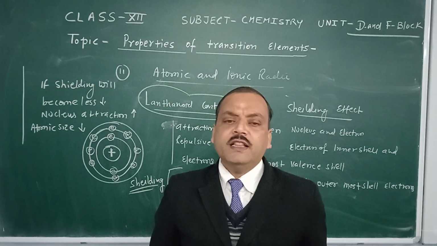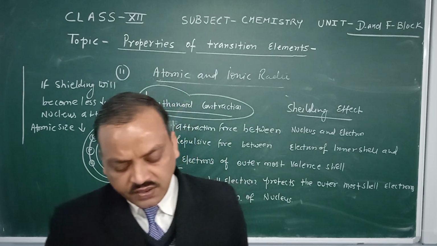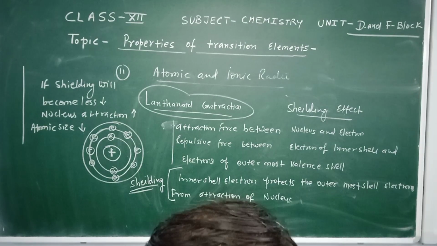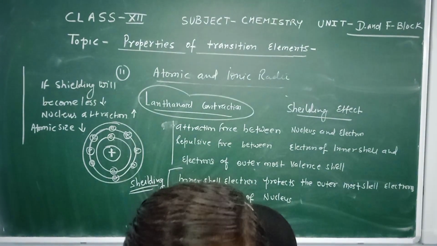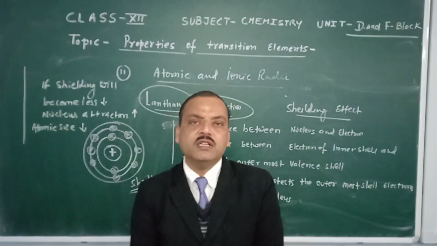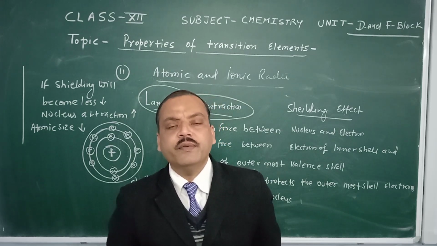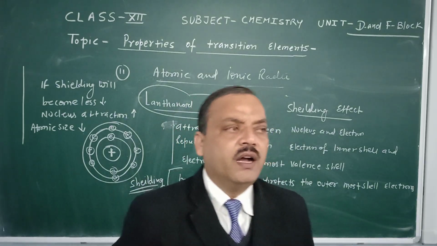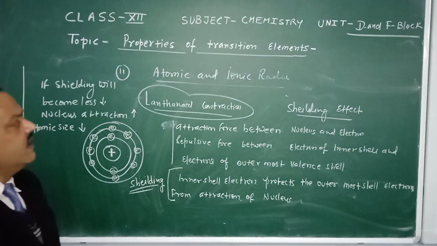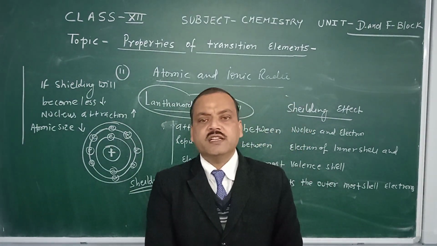Now lanthanoid contraction starts when we fill electrons in the 4f subshell, where electrons are filled in the 4f orbitals before the 5d. If we fill the electrons in 4f before 5d, then they are not able to provide proper shielding, and a contraction in atomic size occurs.